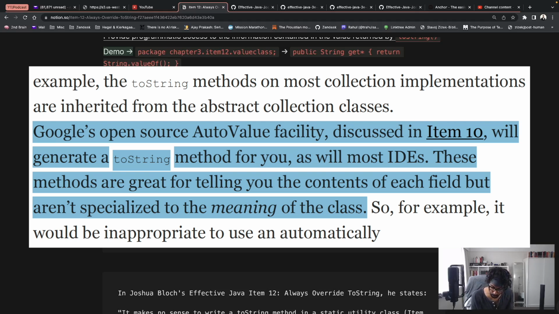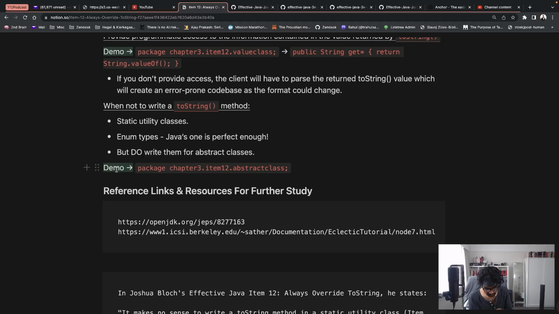These methods are great for telling you the contents of each field, but aren't specialized to the meaning of the class. Interestingly, when I read that, I realized, oh, actually, maybe now you could just copy the code and put it in ChatGPT, and it'll obviously just create a meaningful ToString method. It can do things that are way more advanced than that. Something as simple as this, it'll easily do. So, yeah, you essentially don't have to spend a lot of time and mental energy writing ToString methods anymore. You could just use the tools available out there.